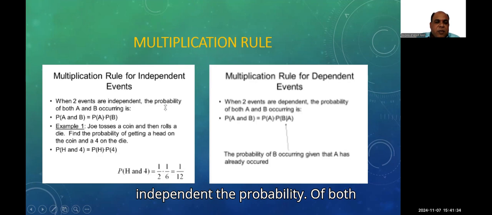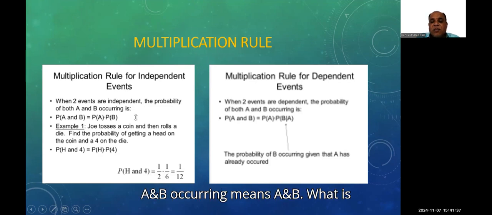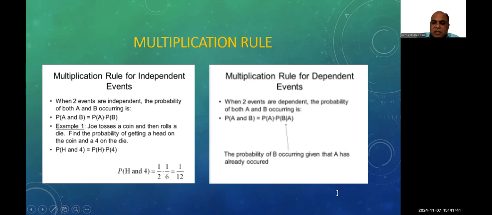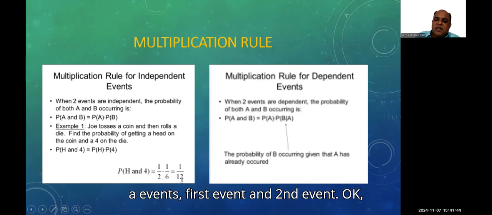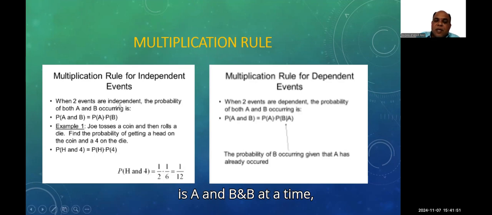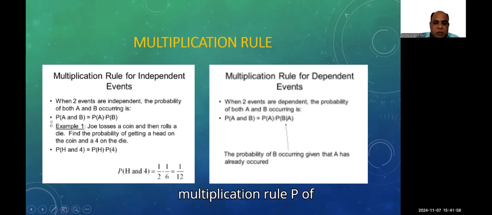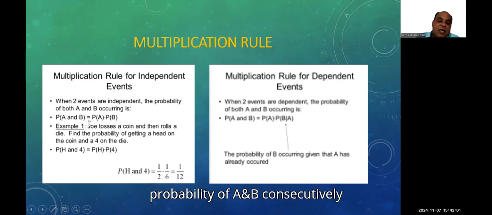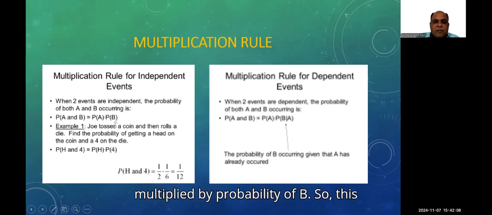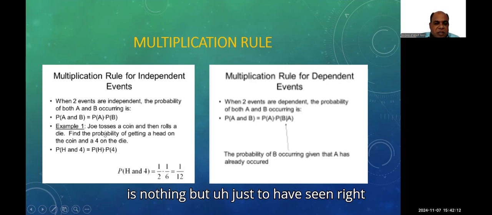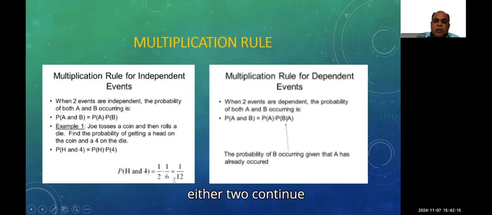When two events are independent, the probability of both A and B occurring, where A and B are the first event and second event, means both have to happen consecutively. So we go for the multiplication rule: probability of A and B is probability of A multiplied by probability of B. For two events happening consecutively, it is 1 by 2 into 1 by 6, that is 1 by 12.